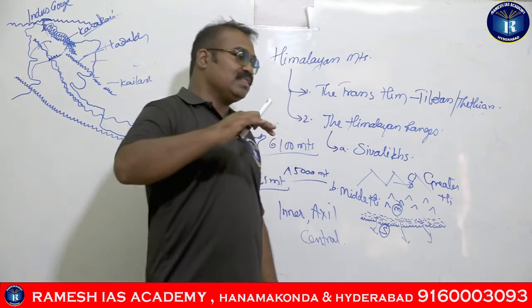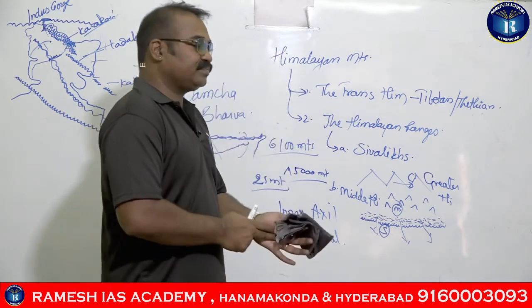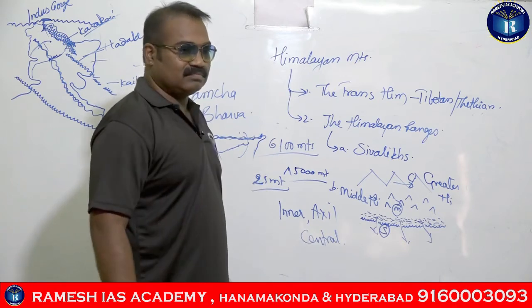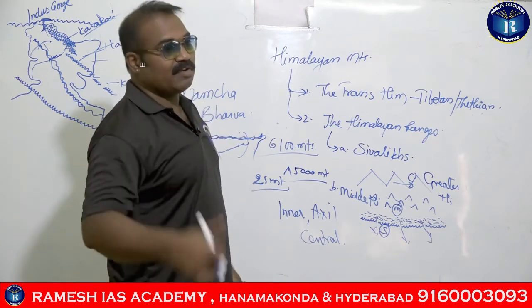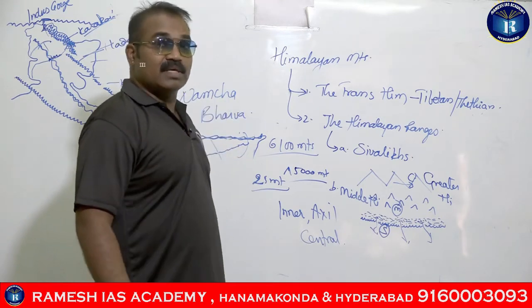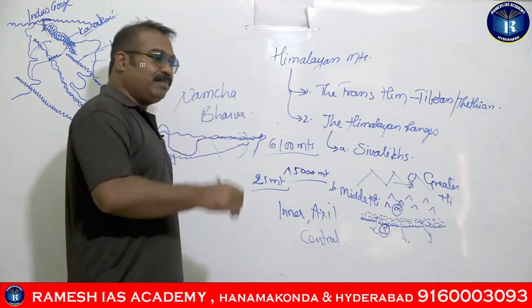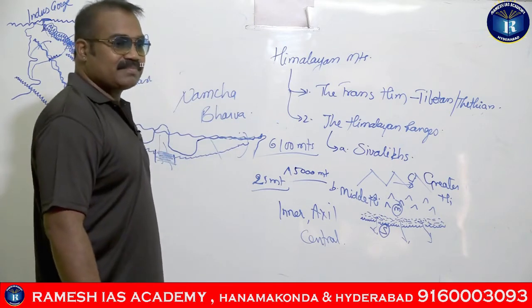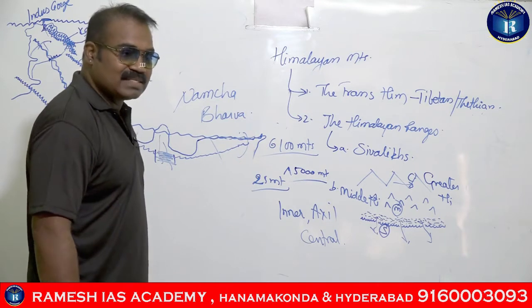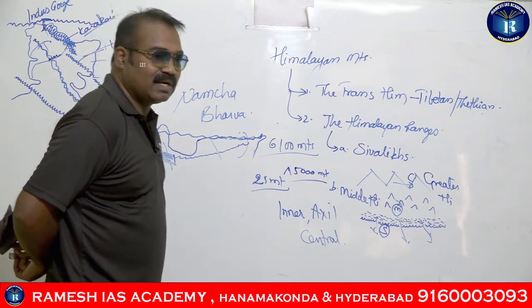Okay, so Mount Everest is a part and parcel of Nepal, and it is also part and parcel of Tibet. So from both sides you can access Mount Everest, right? The Nepal people call it Sagarmatha, guys. In Nepal, Mount Everest is called Sagarmatha, right?